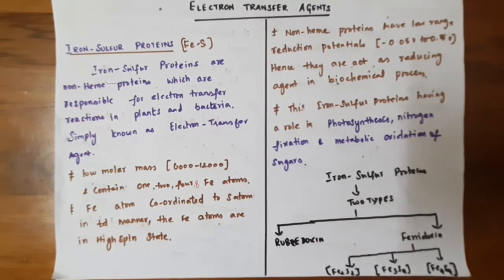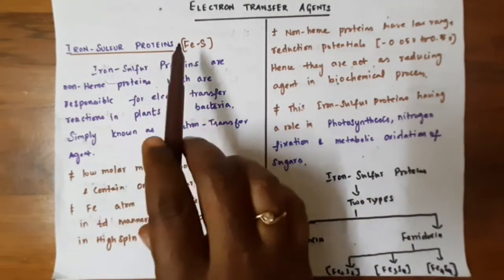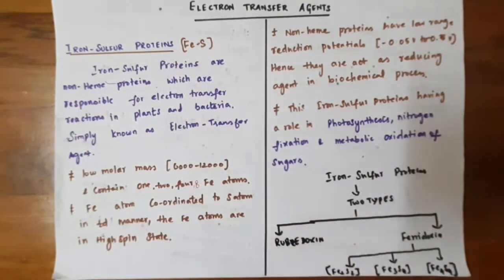In this video lecture, we're going to discuss some electron transfer agents in biological systems. In the last video, we had discussed some ion transport and storage proteins such as transferrin, ferritin and hemosiderin. Here we're going to continue this lecture with some electron transfer agents. So the electron transfer agents are called iron sulfur proteins, simply known as FeS proteins.